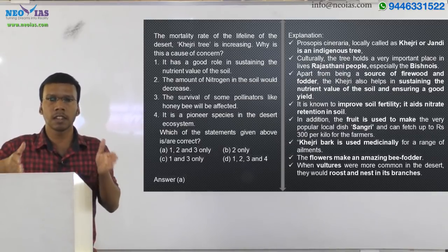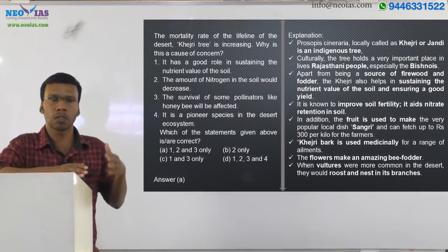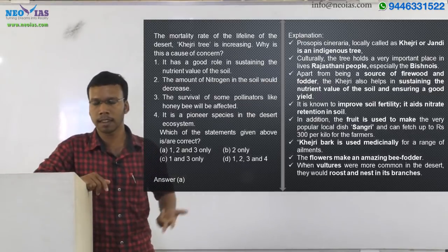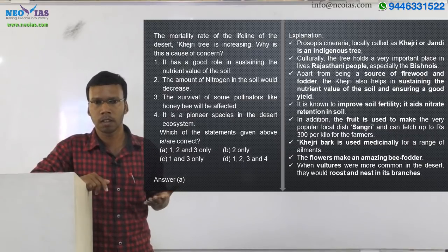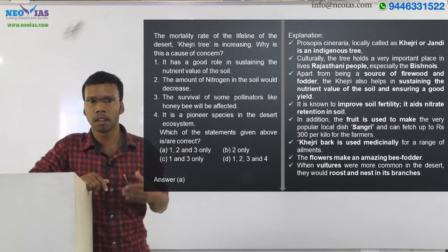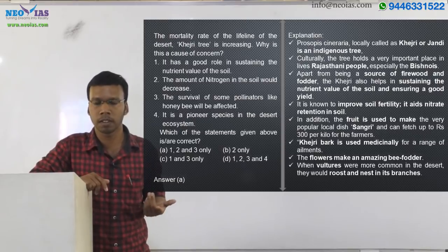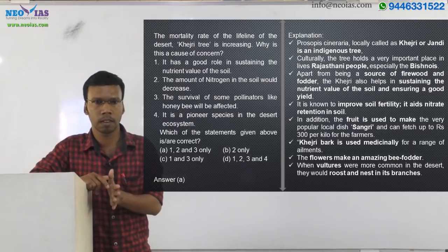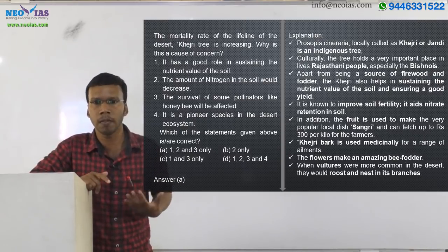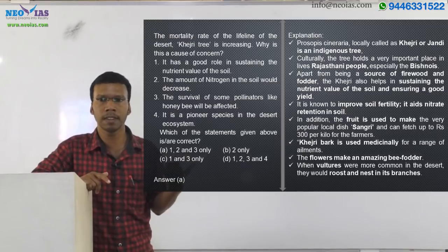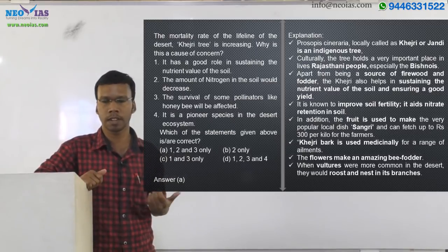The Khejri tree is decreasing in the arid regions because of fungal attack, because of mite attack, and because of the chopping of the branches of that tree. Because of all these reasons, the Khejri tree, the lifeline of the desert, is decreasing. And why are we concerned about this decrease? That means, what is the importance of the Khejri tree?